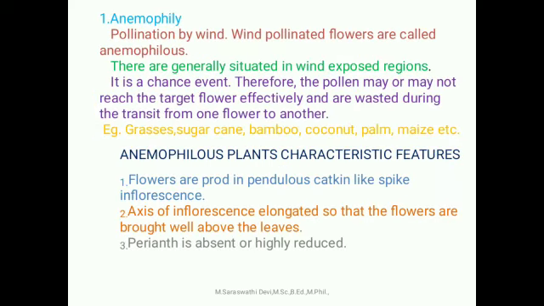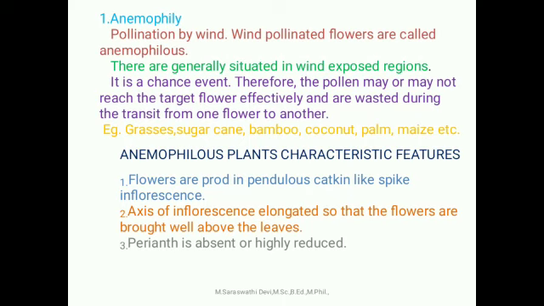Anemophily, pollination by wind. Wind pollinating flowers are called anemophilous flowers. They are generally situated in wind exposed regions, and it is a chance event. Therefore, pollen grains may or may not reach the target flower, and many pollen grains are wasted during the transit from one flower to another. Examples: grasses, sugarcane, bamboo, coconut, palm, maize, etc.